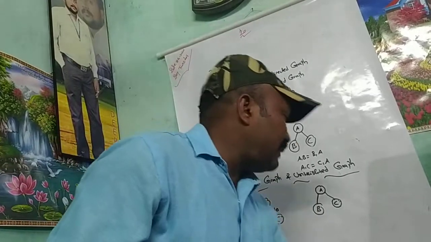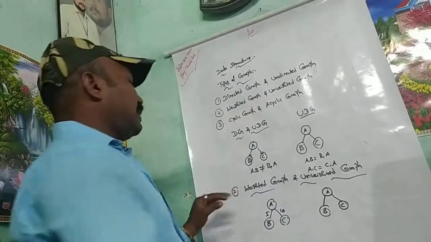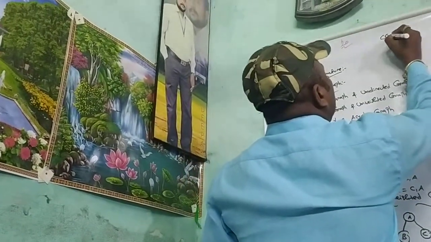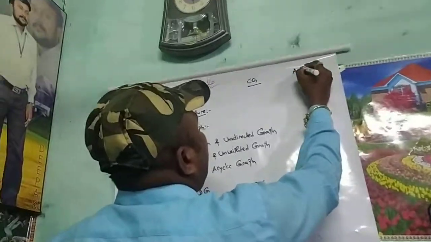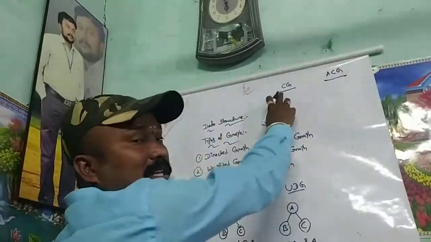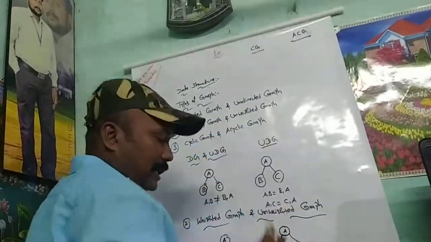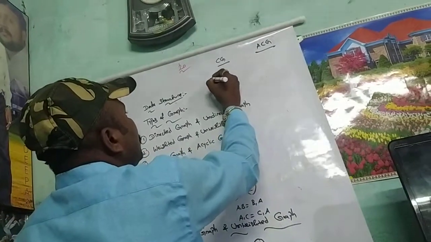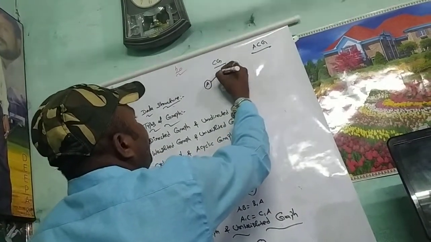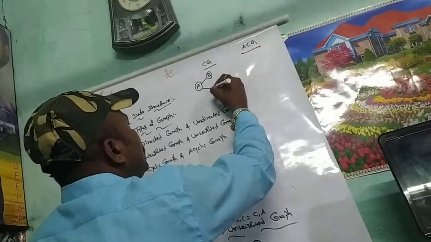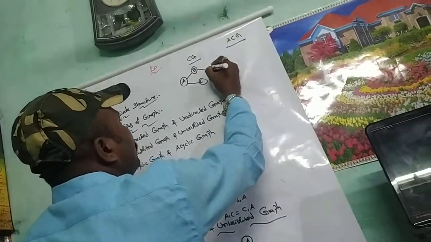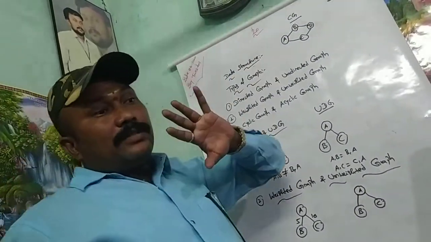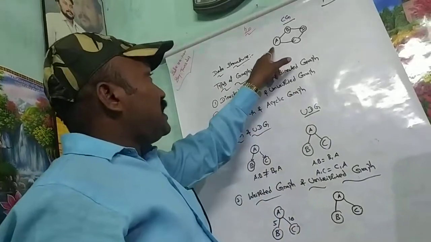Then next, my students, I will explain about the cyclic graph and acyclic graph. CG means cyclic graph. Then ACG means acyclic graph. So, for example, my dear students, A, B, C, then D. Here, source place is equal to ending place.